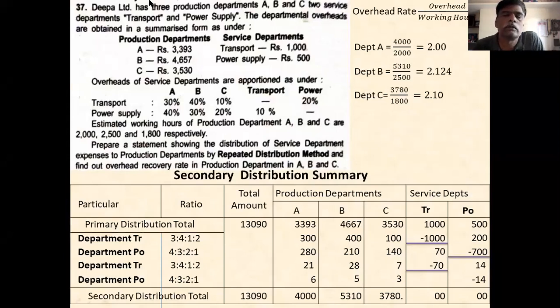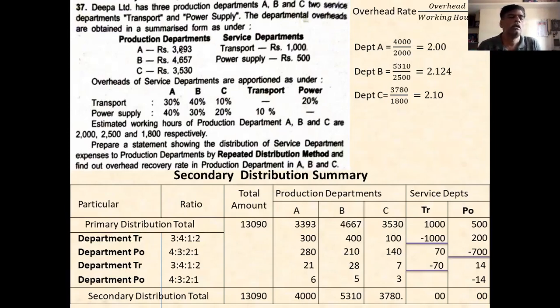Department C is 3,780 divided by 1,800 hours. You divide, and the answer is 2 rupees 10 paisa. In this way, if they ask to calculate the overhead recovery rate, you write the production department overhead at the numerator place and divide by the hours given. It may be labor hours, machine hours, or total hours. Whatever hours they give, you divide by those hours and you will get the rate.